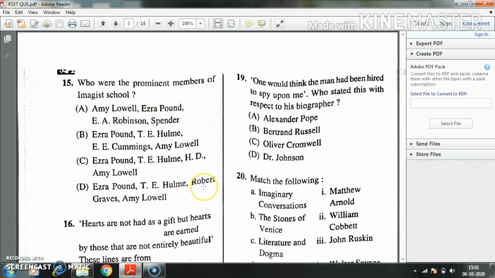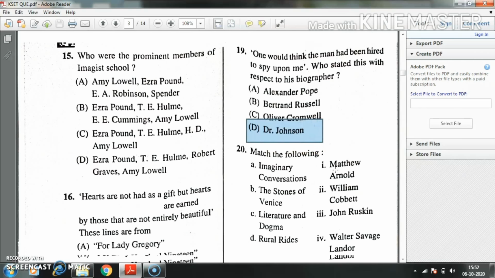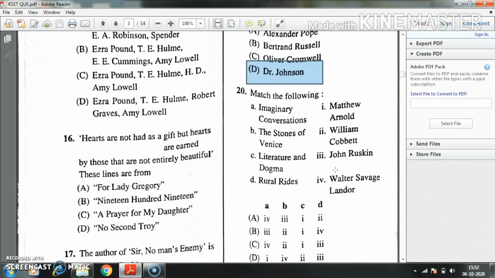Question number 19. "One would think the man had been hired to spy upon me." Who stated this with respect to his biography? Option A, Alexander Pope. Option B, Bertrand Russell. Option C, Oliver Cromwell. Option D, Dr. Johnson. The right answer is Dr. Johnson.